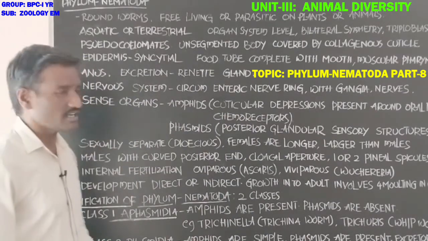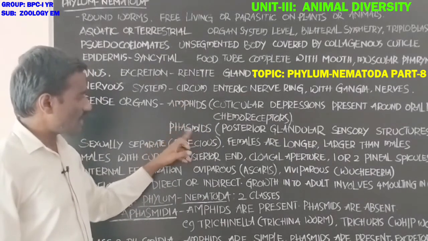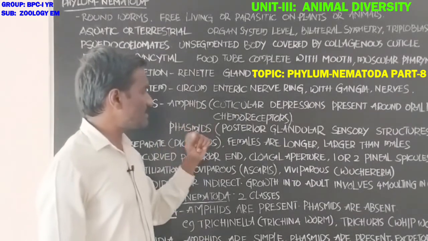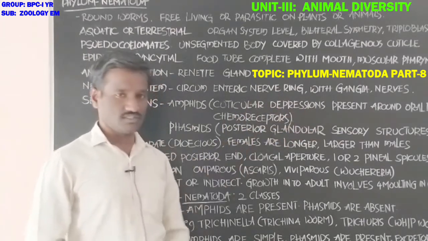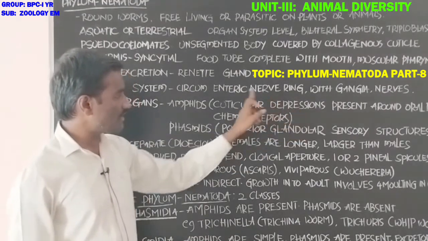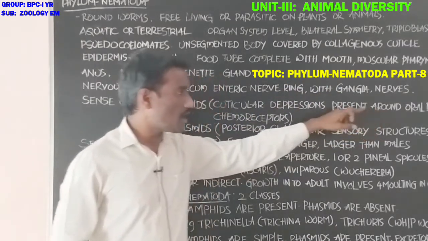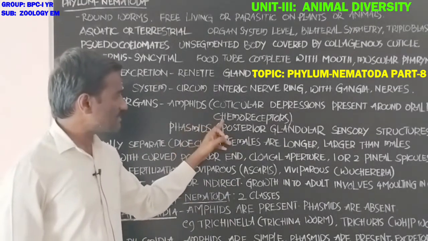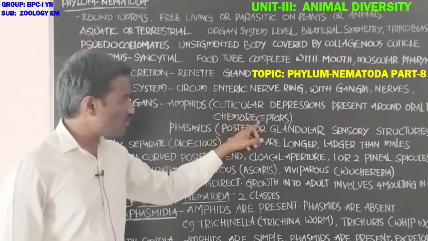Sense organs, students: which are the sense organs? The sense organs are amphids and phasmids, which are sensory structures. Amphids are cuticular depressions, depression-like structures present on the cuticle, mostly around the oral region. These act as chemoreceptors. Amphids act as chemoreceptors.